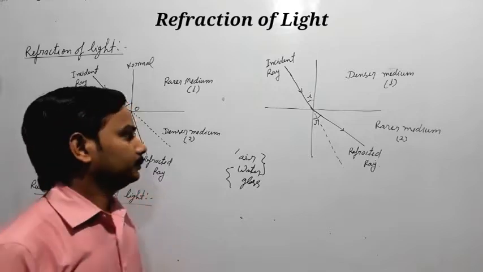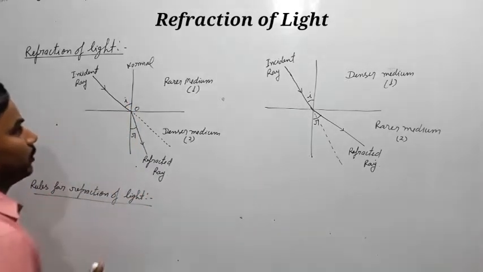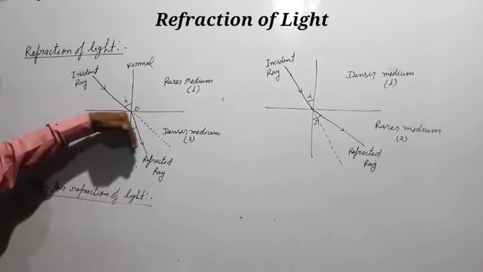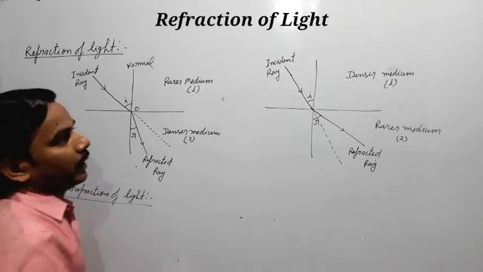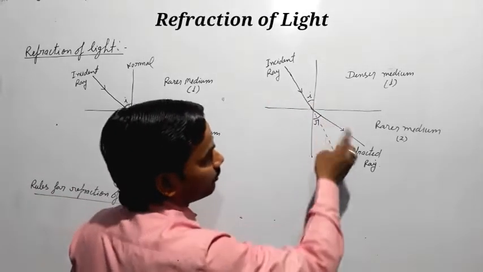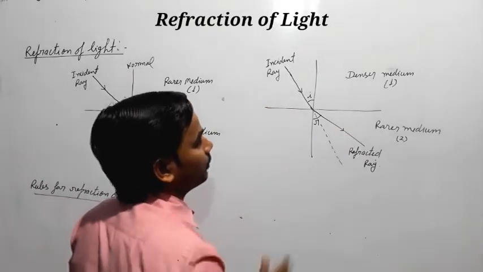If light travels from a rarer medium to a denser medium, then light bends towards the normal. If a light ray travels from a denser medium to a rarer medium, then it bends away from the normal.